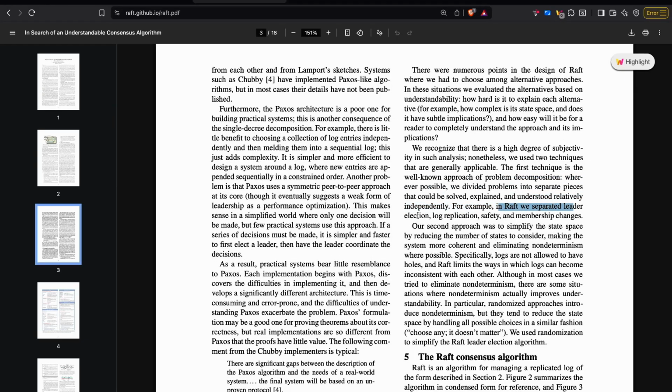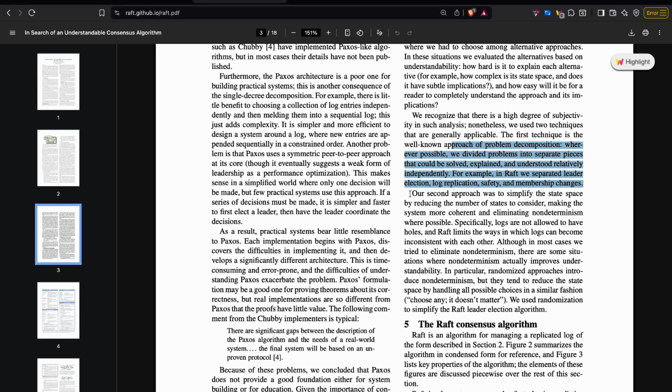We separated leader election, log replication, safety, and membership changes. So Raft, instead of focusing on solving all the problems together, separated these problems into separate phases, and we can look at each phase independently. And in the bigger picture, all these phases or steps work together to make Raft secure and highly reliable. This was the first technique, that is decomposition.